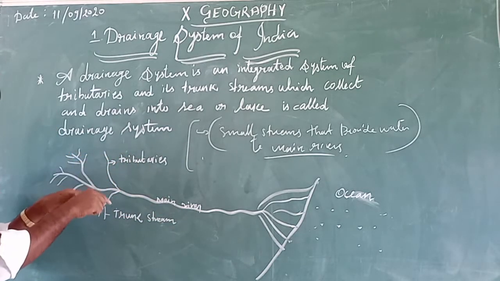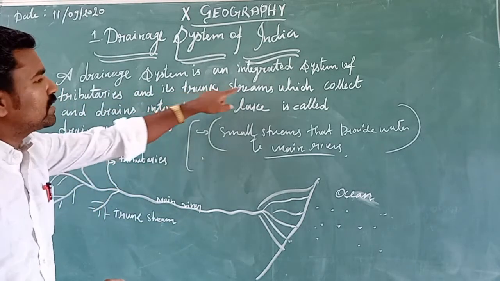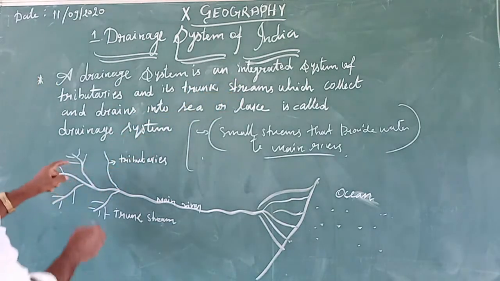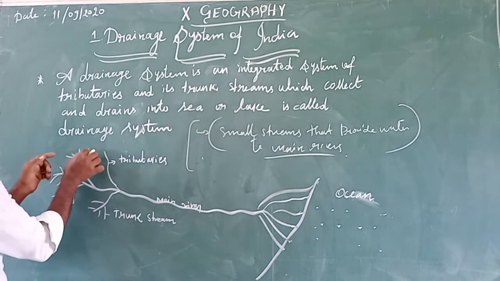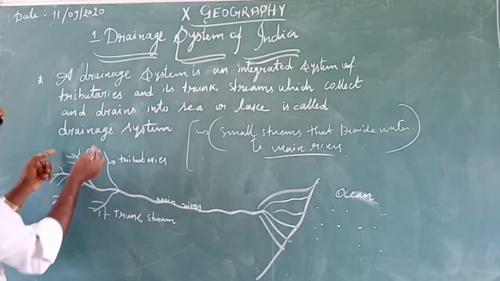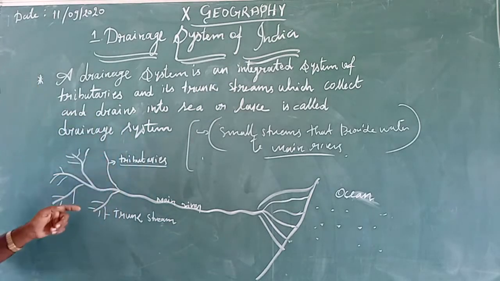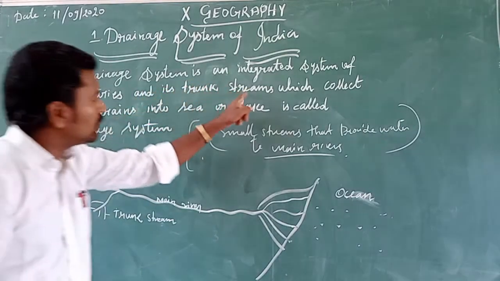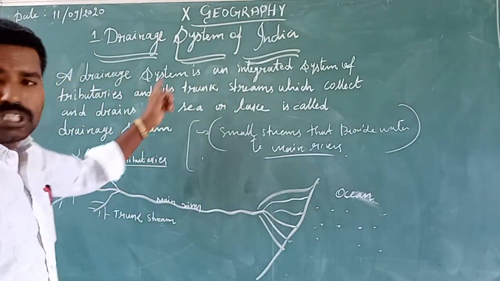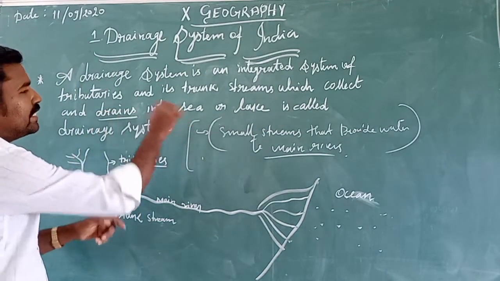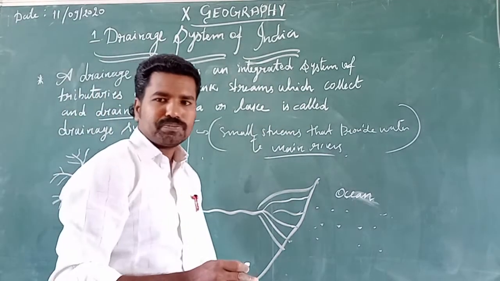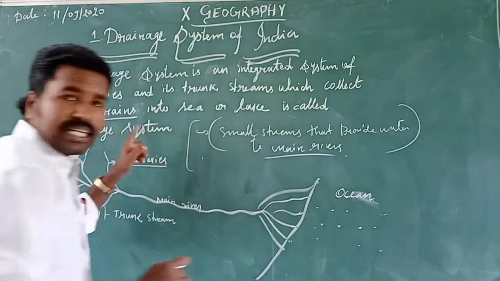That is a tributary, and then there are trunk streams or trunk rivers. Trunk rivers are those to which the tributaries supply water. So this is called a trunk stream, which collects the waters and finally drains into seas or oceans.